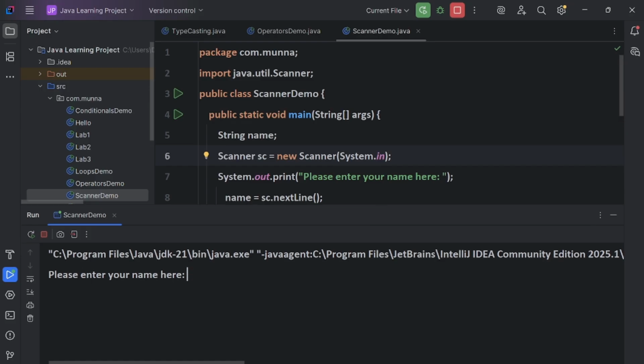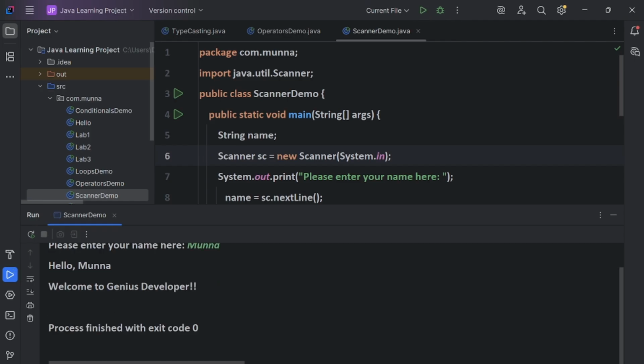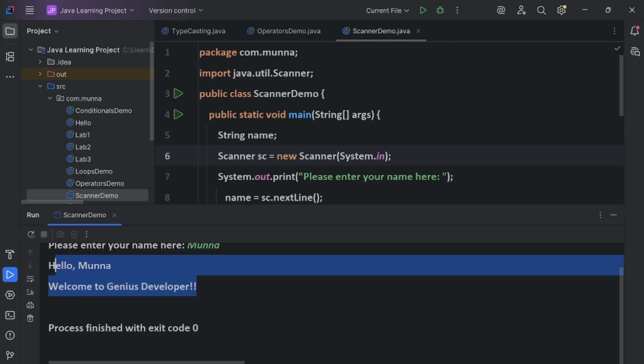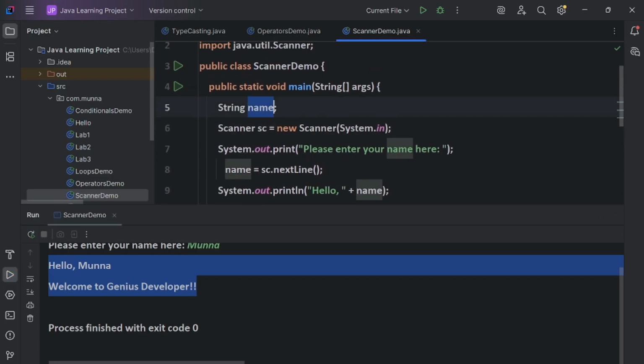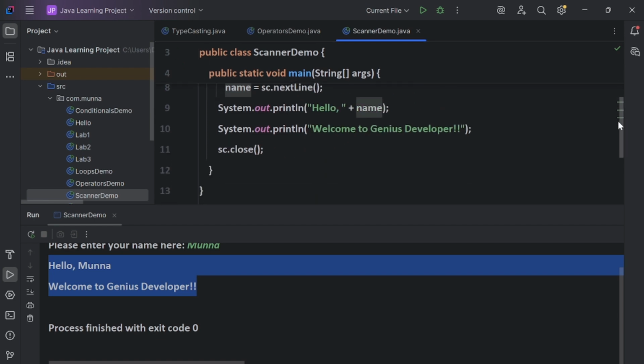See here, it is showing "Please enter your name". Suppose I entered Munna. Now it takes the name and prints "Hello Munna, welcome to Genius Developer". Automatically it is printing. See, in the code I have never written the name Munna here.